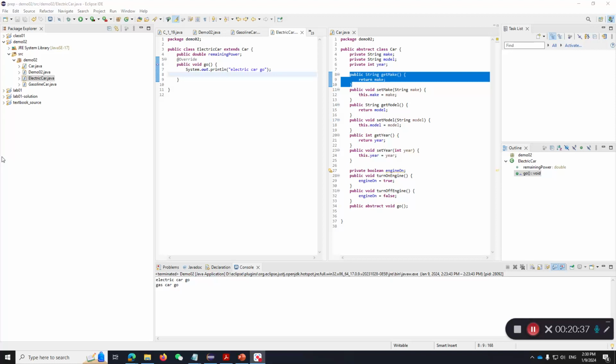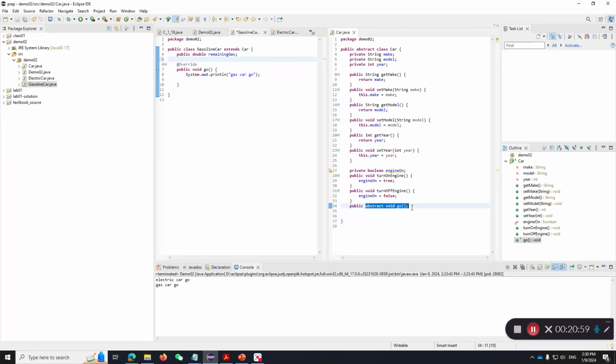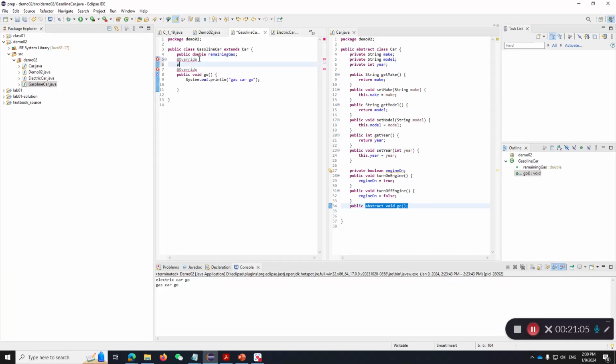All right. So another thing I want to mention in inheritance is that when you define a subclass for a superclass, not only can you override the existing method, for example, in my gas car, I override my function go, which is abstract, so I must override it. I can also choose to override other functions. Let's say I want to override public void turn on engine.